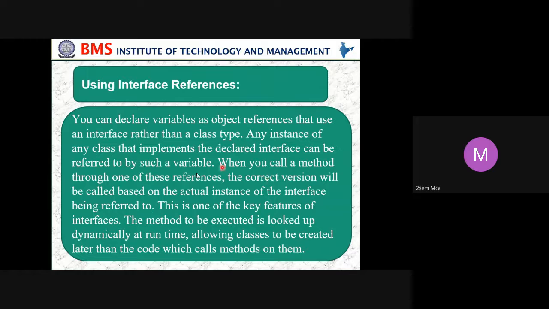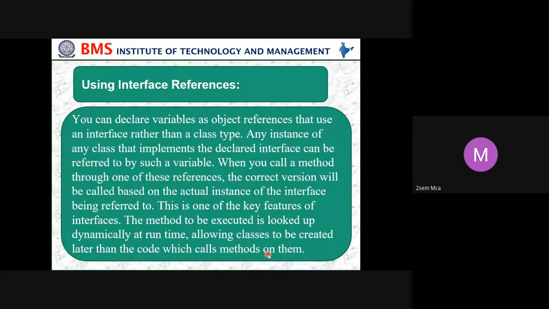When you call a method through one of these references, the correct version will be called based on the actual instance of the interface being referred to. This is one of the key features of the interface. The method to be executed is looked up dynamically at runtime, allowing classes to be created later than the code which calls methods on them.